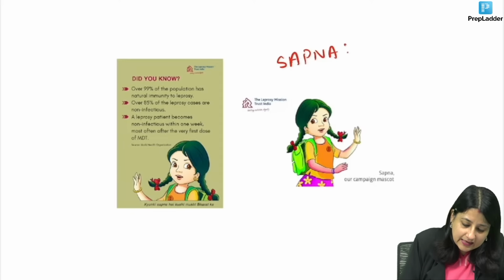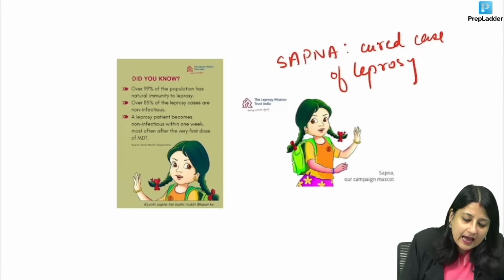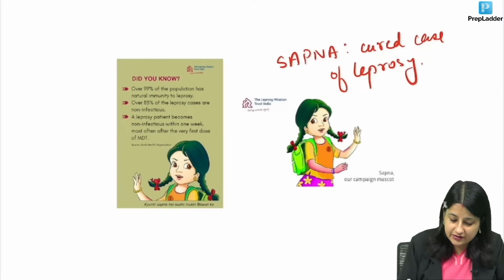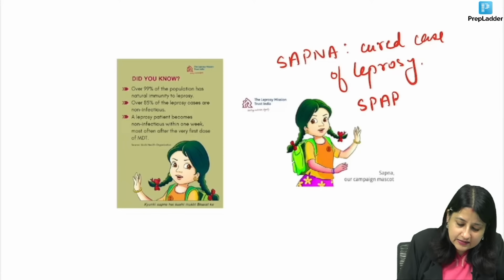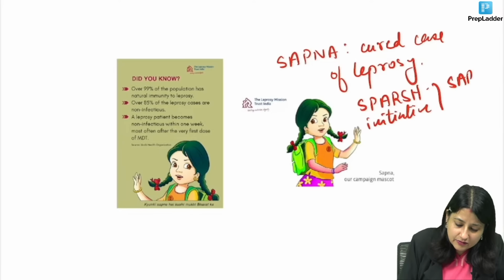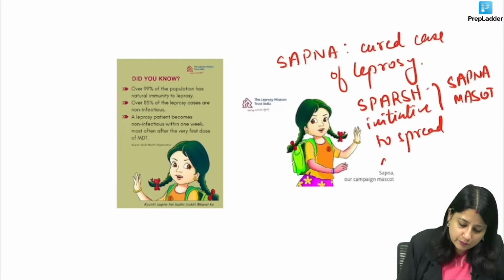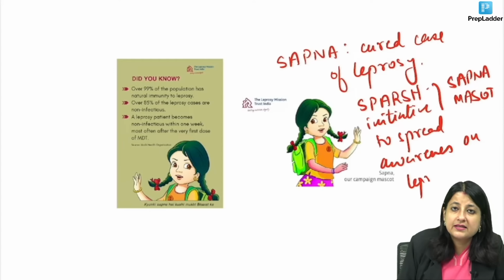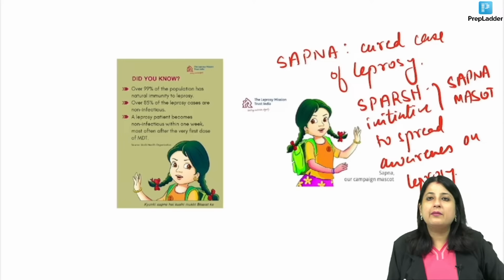Now, Sapna, guys, was a cured case of leprosy. She was a cured case of leprosy, and under the Sparsh initiative, there was an initiative, guys, the Sparsh initiative. Under the Sparsh initiative, the Sapna mascot was used to spread awareness on leprosy. Is it clear?